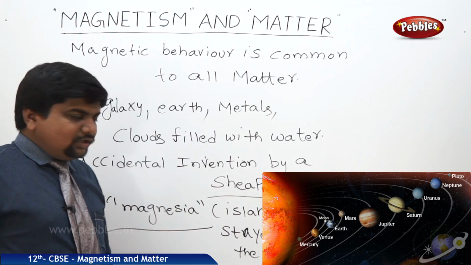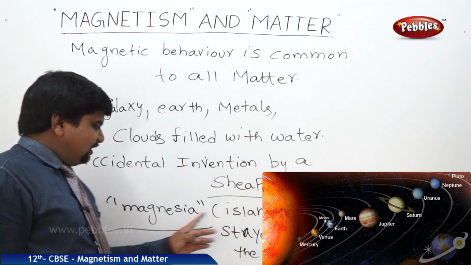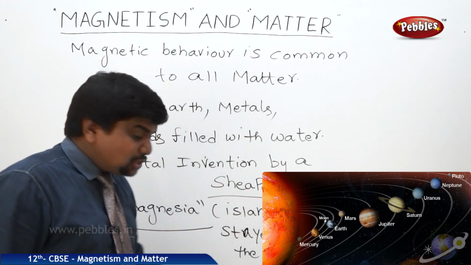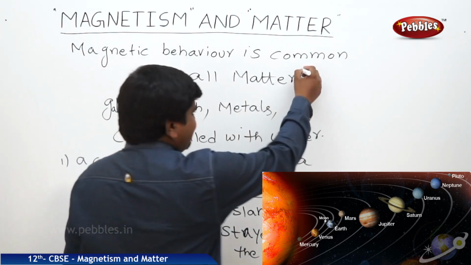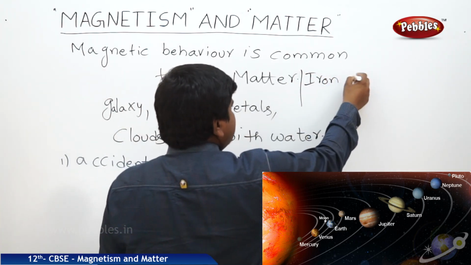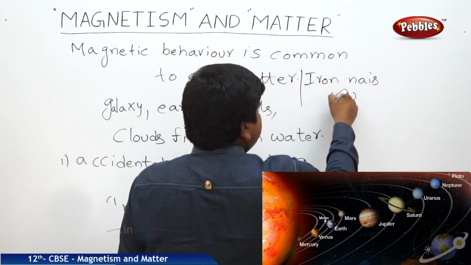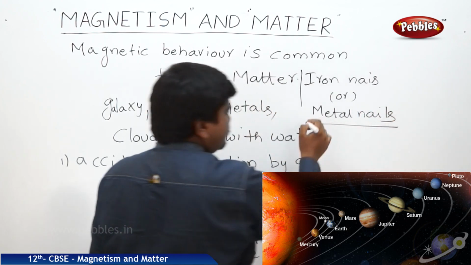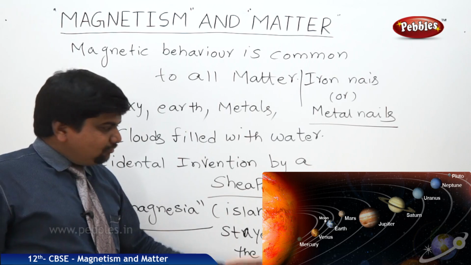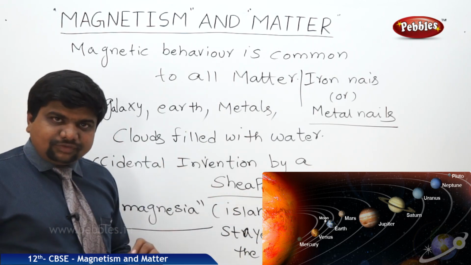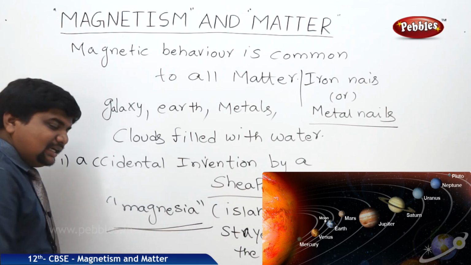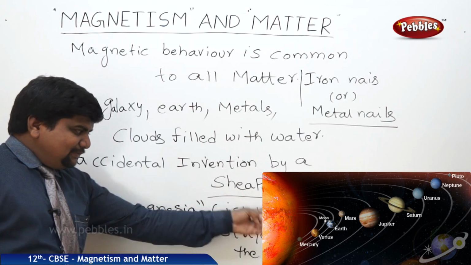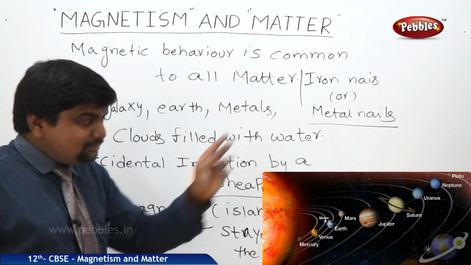Not only his shoes, his footwear was stuck to the ground when he went to the island named Magnesia in Greece. He wore chappals or shoes with iron nails or metal nails, and these were also stuck to the ground when he went to this island. So the island's name is Magnesia. From there onwards, the property of those materials exhibiting this characteristic is called magnetism or magnetic behavior.